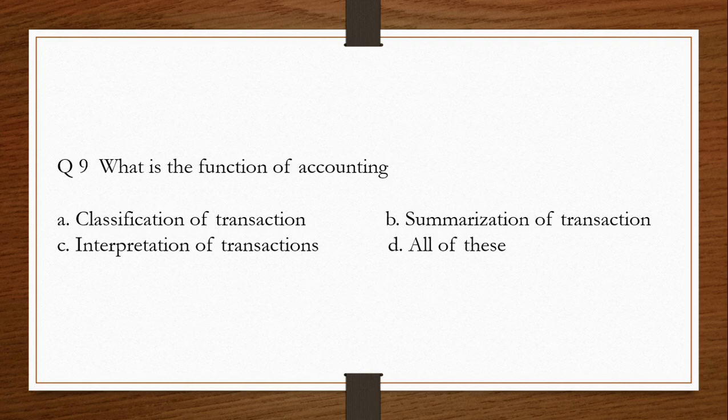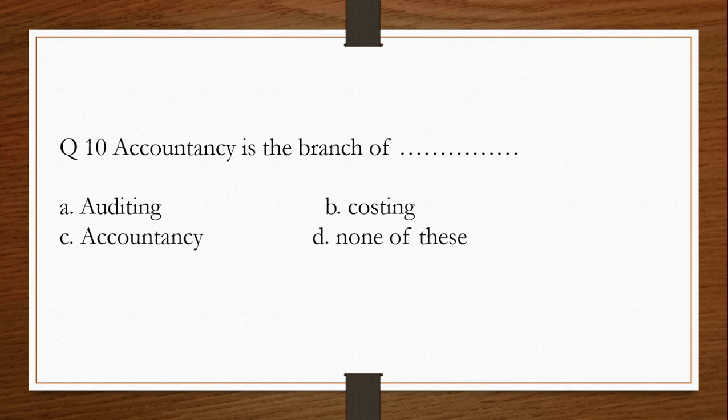Question number 9. What is the function of accounting? A. Classification of transaction. B. Summarization of transaction. C. Interpretation of transaction. Or D. All of these. The answer is D. All of these. Question number 10. Accountancy is the branch of dash. A. Auditing. B. Costing. C. Accountancy. D. None of these. The answer is C. Accountancy.